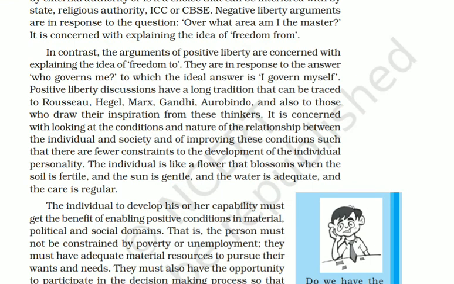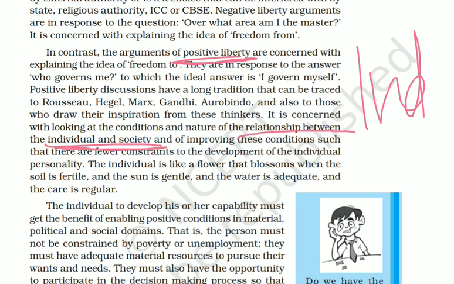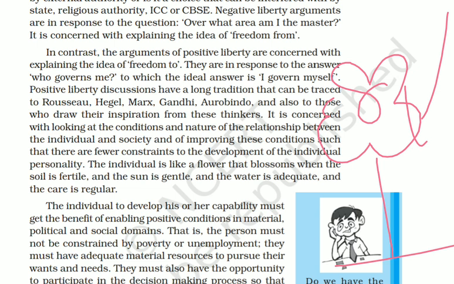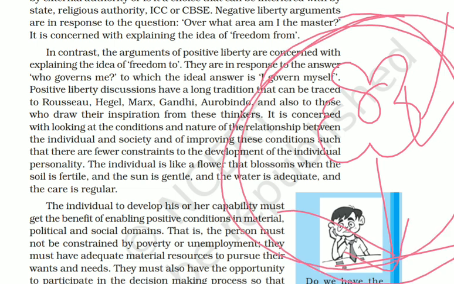Here we already know that negative liberty is totally concerned about an individual, but positive liberty is concerned about the relationship between an individual and the society. If we take the example of a flower, the flower can only bloom when the soil is fertile, when the sunlight availability is okay, when the water is enough. Only if all the other external conditions favor the flower will it bloom.